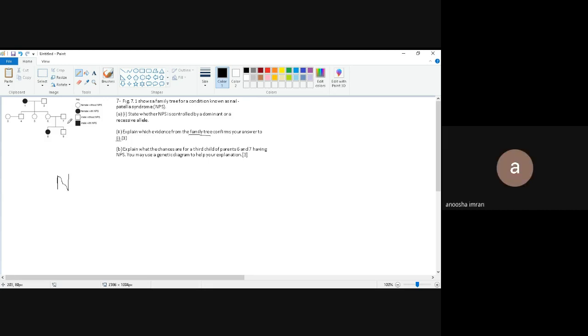नहीं, मैं सेकंड लिख रही हूँ। ठीक है. So what's the answer? Child 8 is showing NPS, but none of its parents 6 and 7 is showing NPS. That means both of them were the carrier of recessive allele, but that NPS is failed to express in the heterozygous condition or hybrid condition.